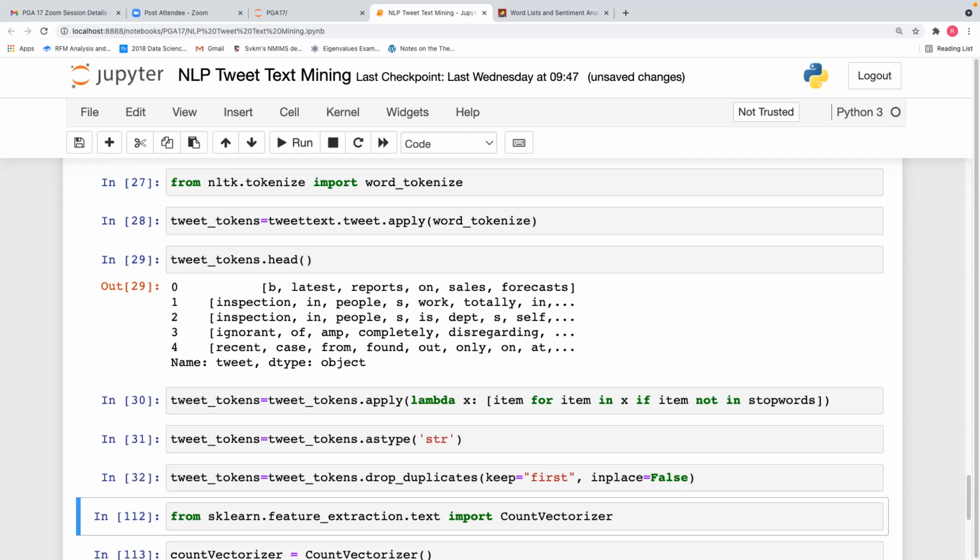Initially our tweet count was 17,896. After dropping duplicates, it will come down to 16,380 or something.